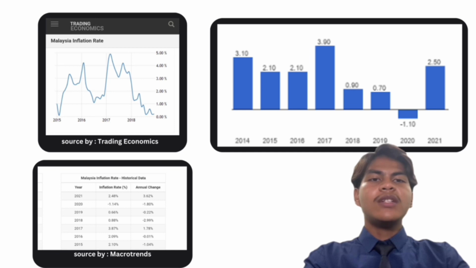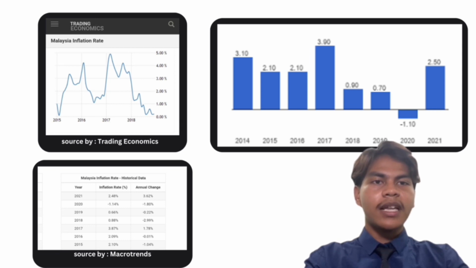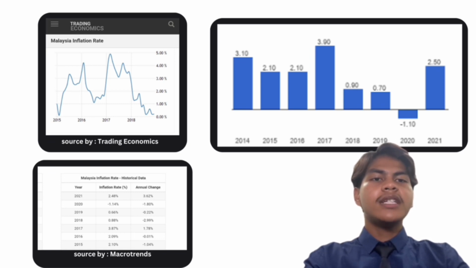5.9%. In 2018, inflation accelerated, reaching a peak during this period. The CPI rose by 1.0% in January and subsequently increased to 3.7% by July, driven by higher fuel prices, the abolishment of the GST, and the implementation of the Sales and Services Tax (SST). Malaysia's GDP growth rate in 2018 was 4.7%. The lower inflation rate likely contributed to maintaining stable economic growth.